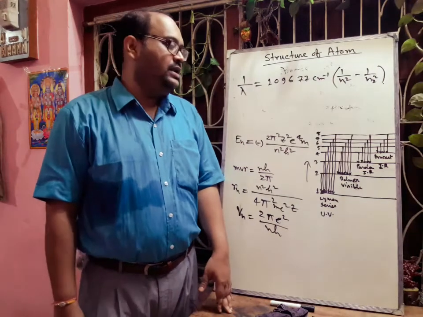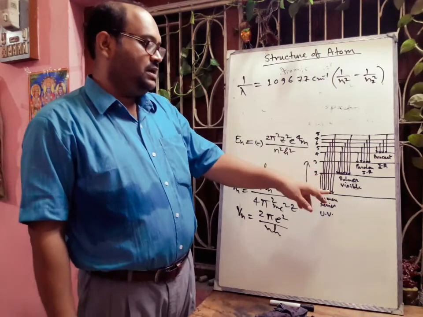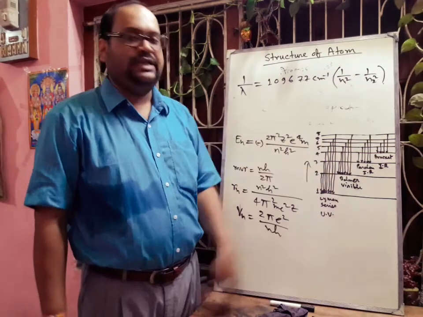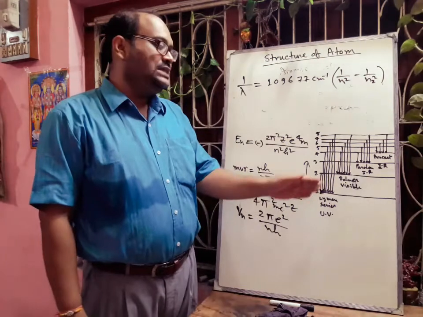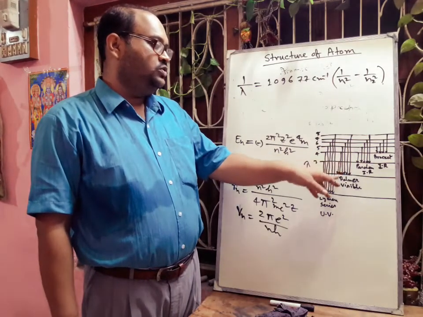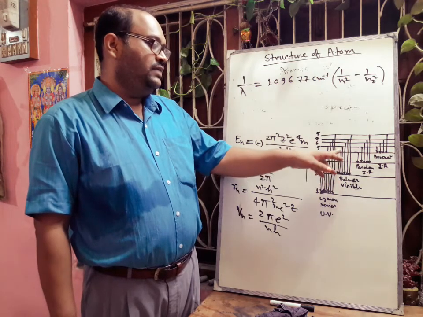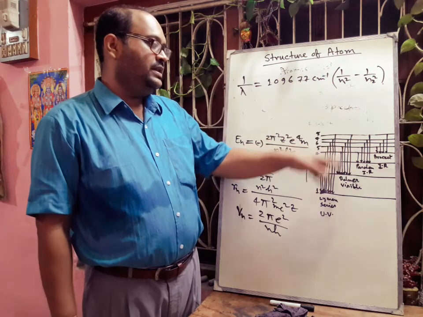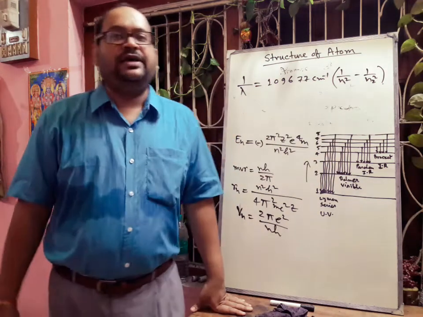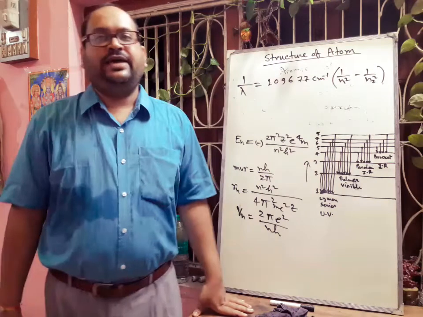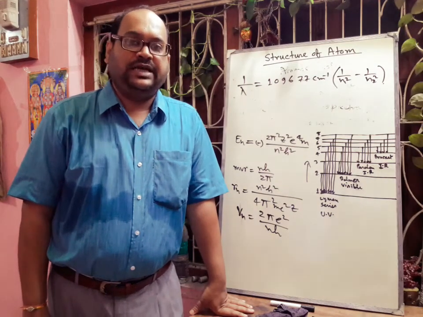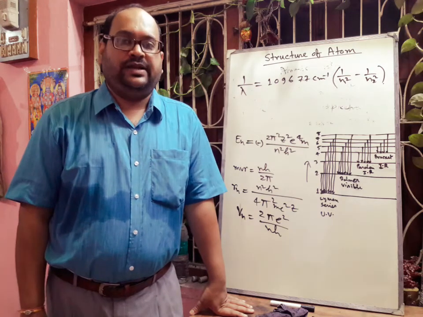And when electrons come from higher energy levels to the L shell, we get the Balmer series, and the Balmer series lies in the visible region. Here the transitions are from 3 to 2, then 4 to 2, then 5 to 2, 6 to 2, 7 to 2, and so on. Then we get the Paschen series. In the same way, in the infrared region there is the Brackett series, and in the infrared region there is the Pfund series.